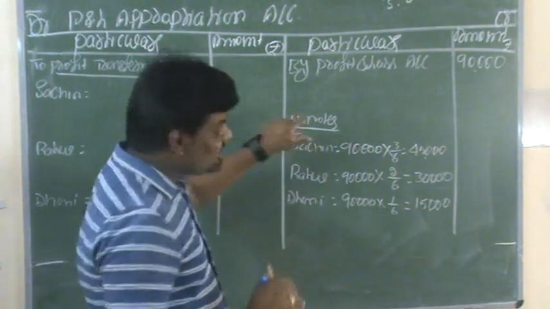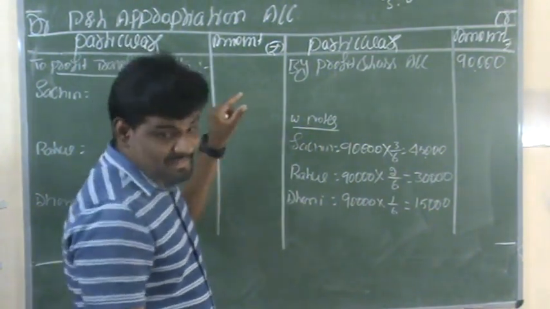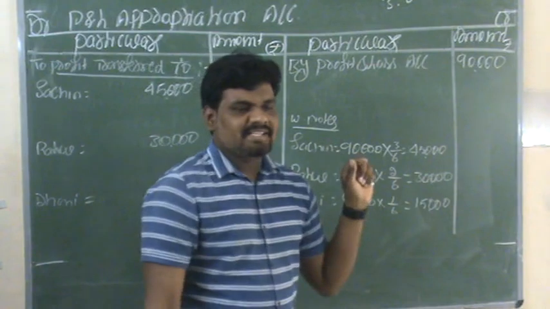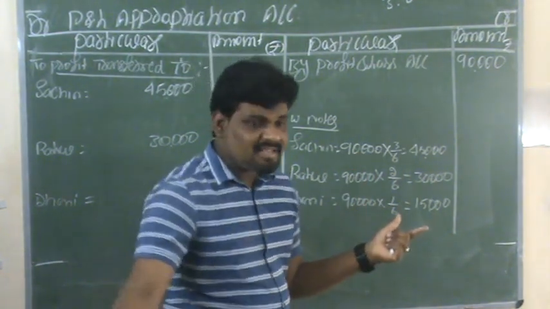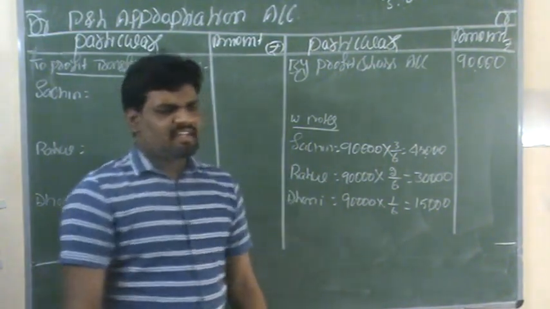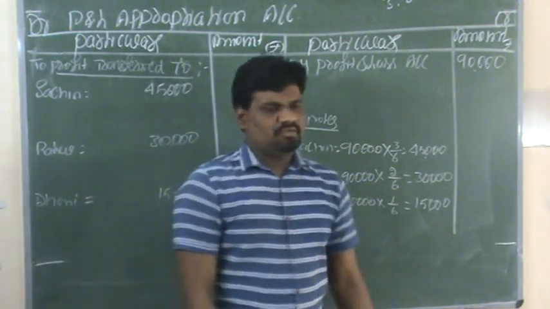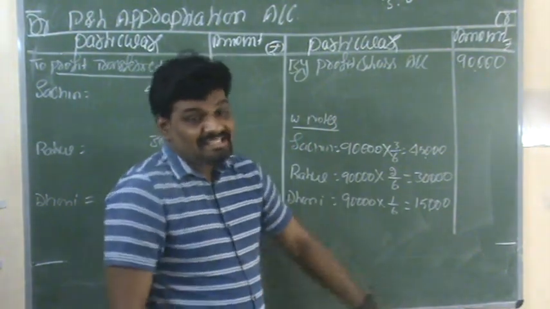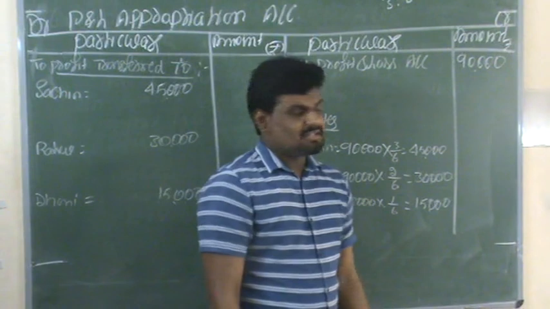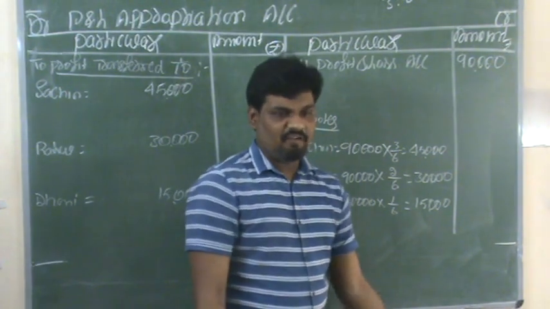But in this question, in this method, the firm has given a guarantee to the new partner. What does a guarantee mean? Every year they must give rupees 25,000 as profit. Such a guarantee is given by the firm, right?